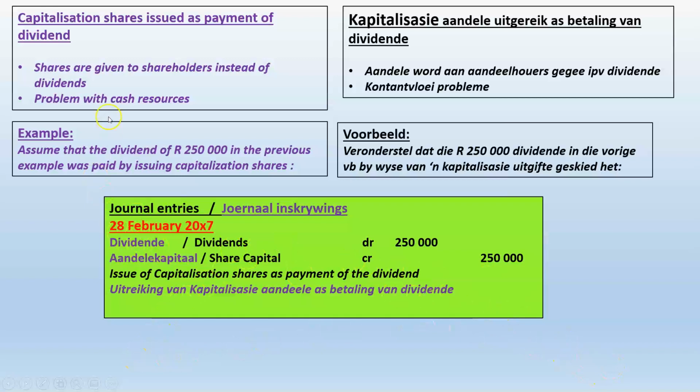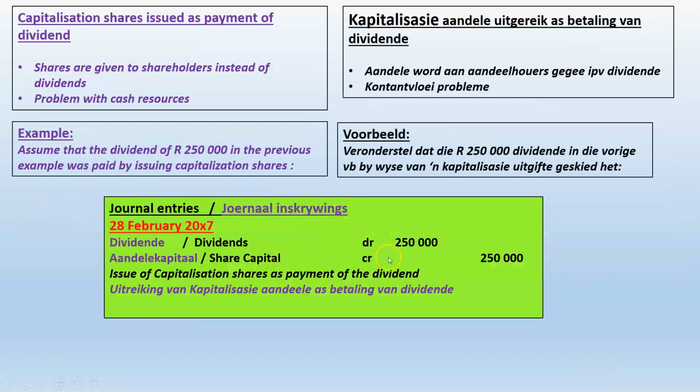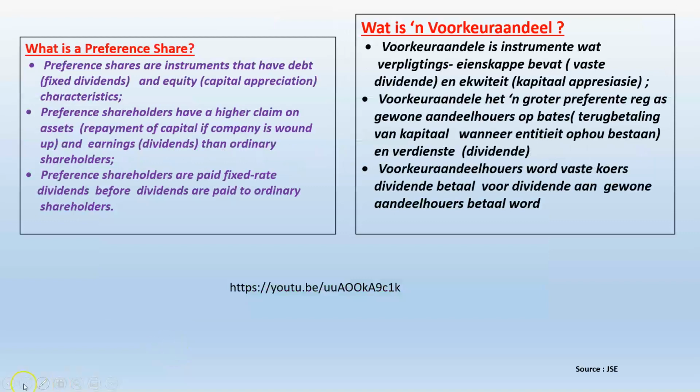If we decide at the date of dividend declaration that it's going to be a capitalization issue, then we can take that 250,000 Rand straight to share capital. So at the end of the year, we are going to credit that dividend account and debit retained earnings, and our share capital would have been increased with 250,000 Rand.